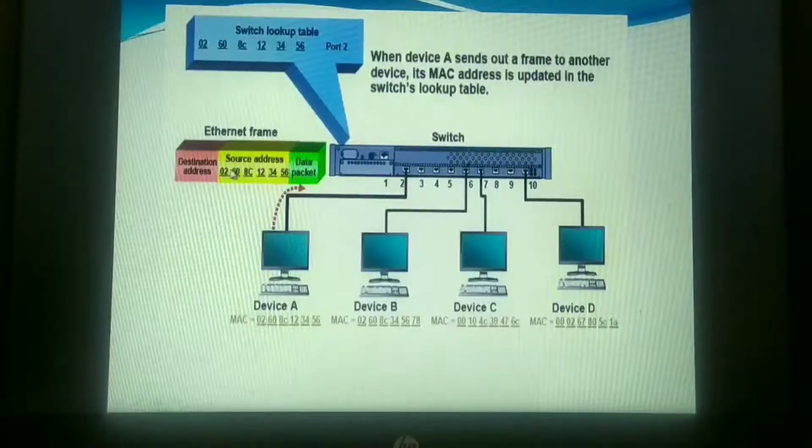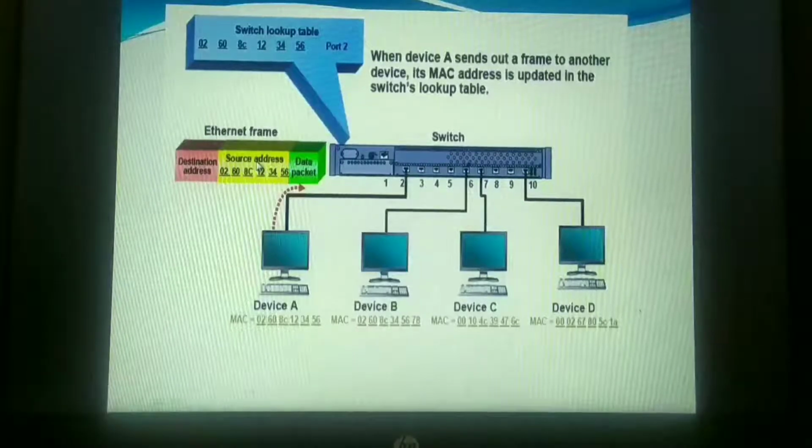I usually said the packet will consist of the destination address. It will also consider the source address plus the data that is to be sent. This is nothing but the packet, or you can also call it a frame. Frame is a terminology used in the data link layer. Packet is a terminology used in the network layer, but both are the same. And there are different devices B, C whose IP addresses are different.